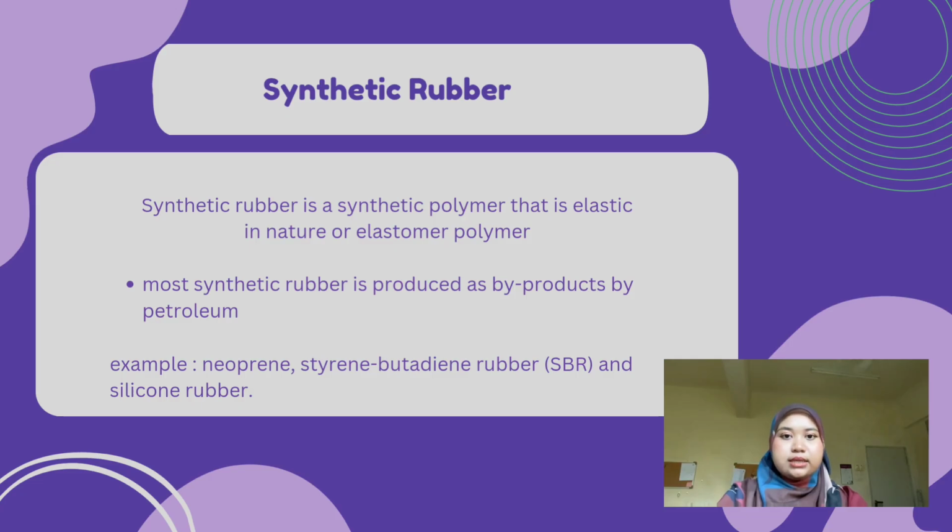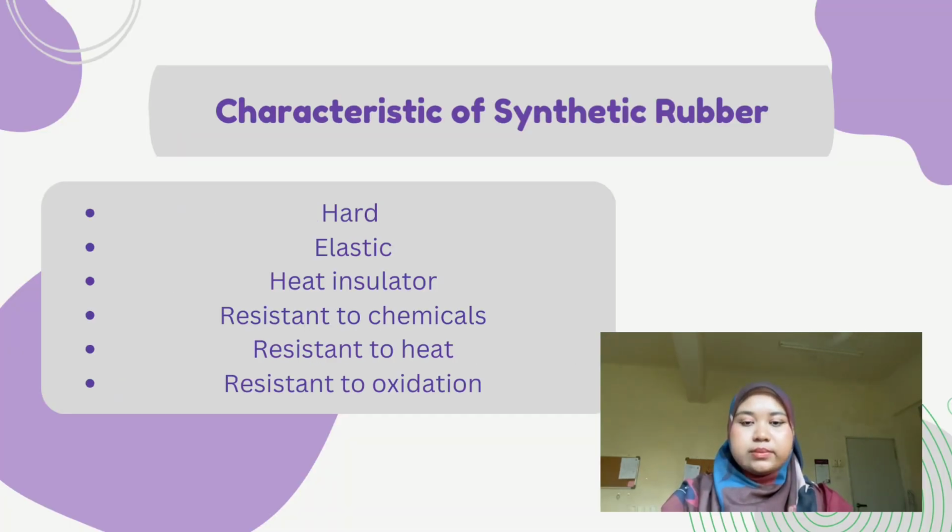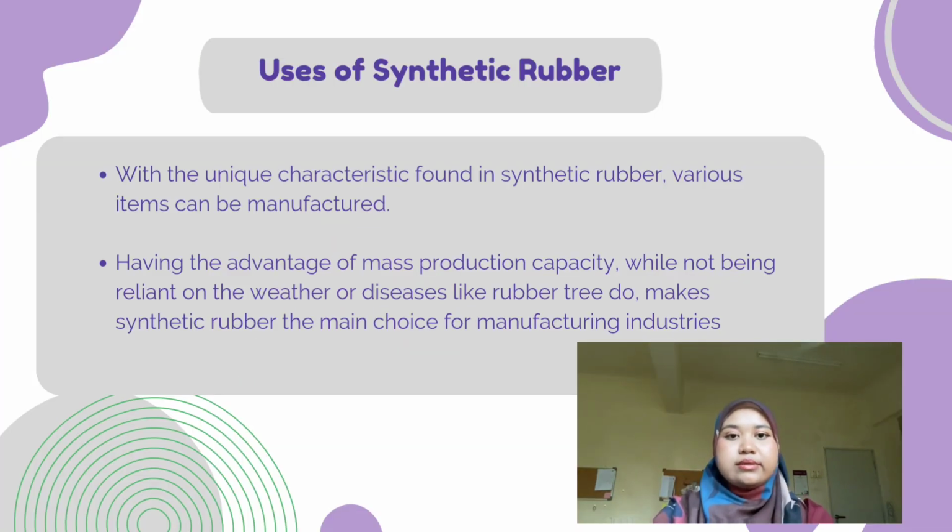Synthetic rubber. Synthetic rubber is a synthetic polymer that is elastic in nature, or an elastomer polymer. Most synthetic rubber is produced as a byproduct of petroleum. For example, neoprene and silicone rubber. Characteristics of synthetic rubber: hard, elastic, heat insulator, resistant to chemicals, resistant to heat, and resistant to oxidation. Uses of synthetic rubber.